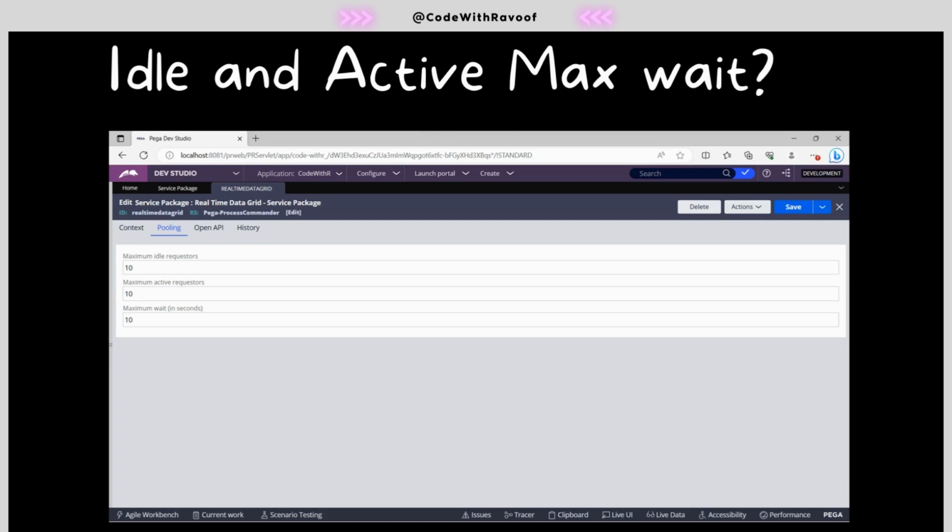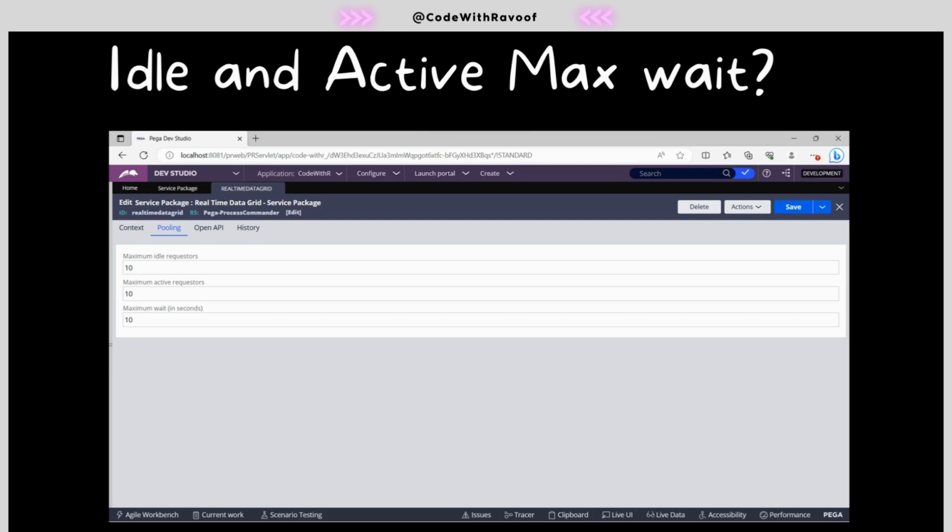It depends on the maximum active requesters that we have defined over here. Over here we have defined 10, so that means it must stay within the threshold value. The remaining 30 requests will be segregated in a batch process kind of thing, and then it will work in a pool manner. First it will complete its job, next it will wait. So that's how it comes.